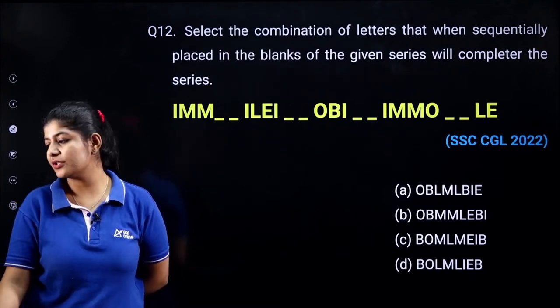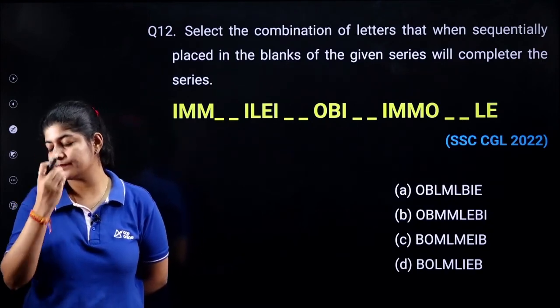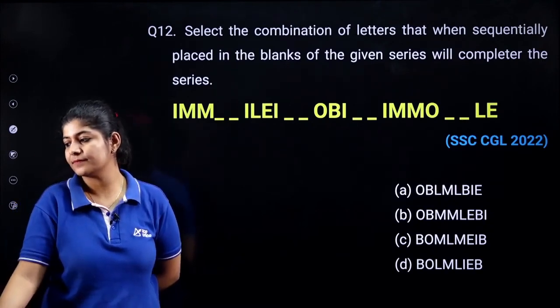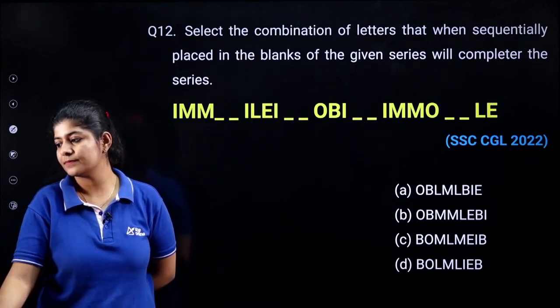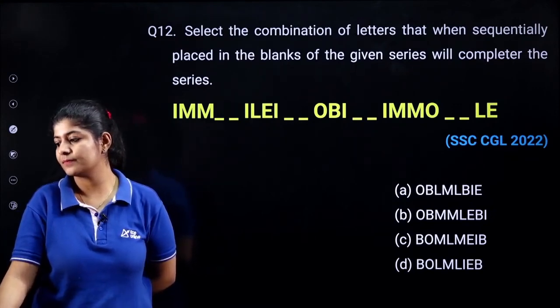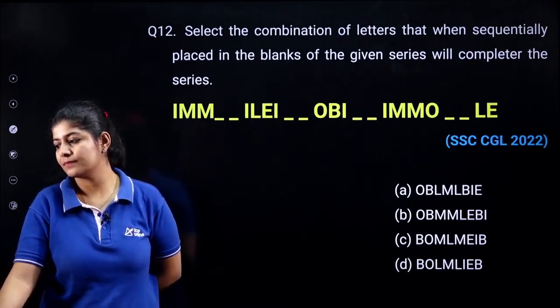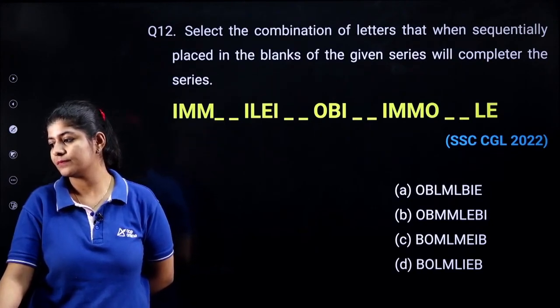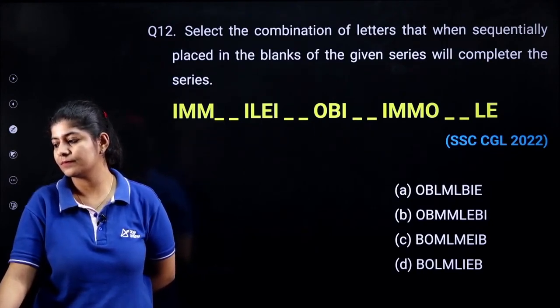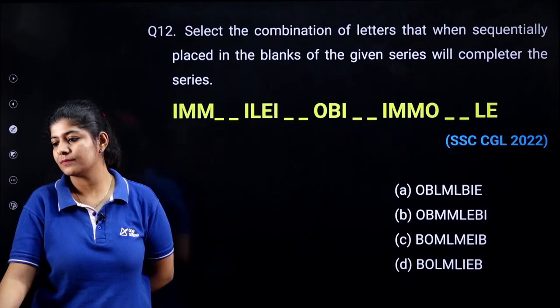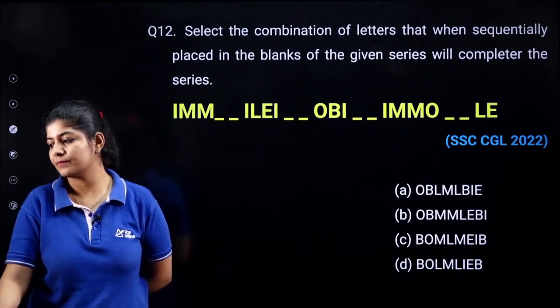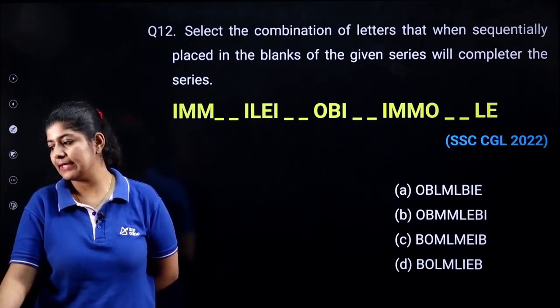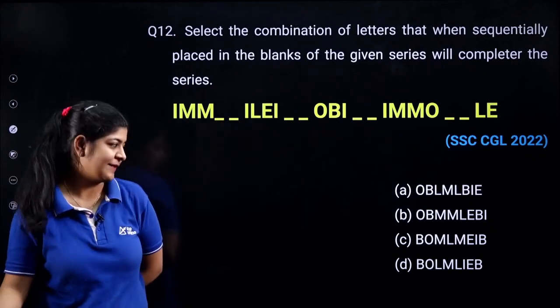Very good, Mahesh. Anyone else? C and D never. Very good.